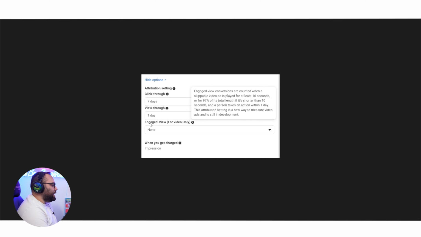Then they put this one, engaged view, for video only. When you have video, you can also put the engaged view here, and it says engaged view conversions are counted when a skippable video ad is played for at least 10 seconds, or for 97% of its total length if it's shorter than 10 seconds, and the person takes an action within 1 day. The attribution setting is a new way to measure video ads, and it's still in development. So it's not yet in all ad accounts.